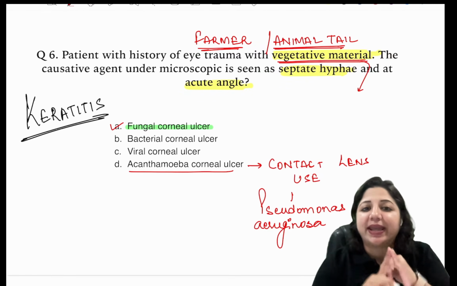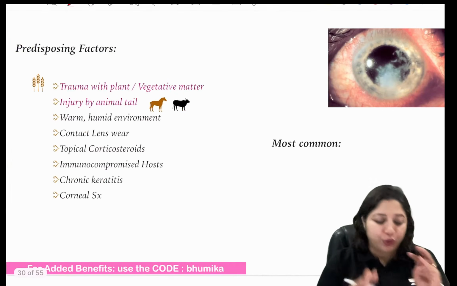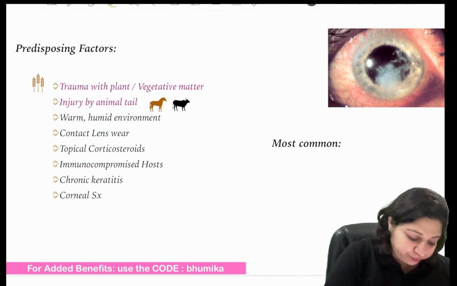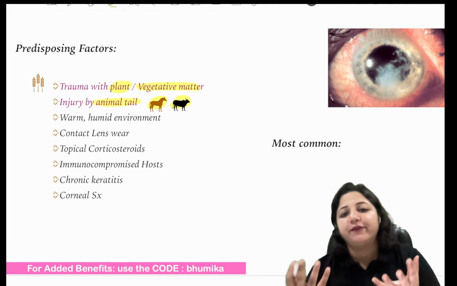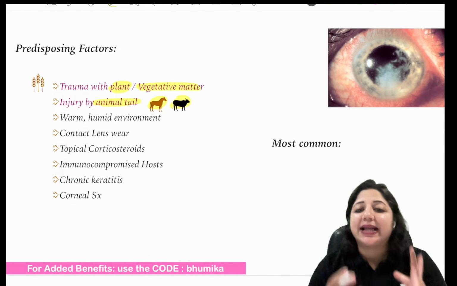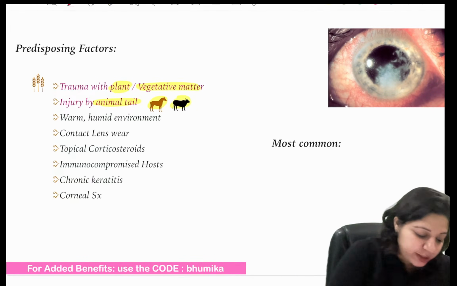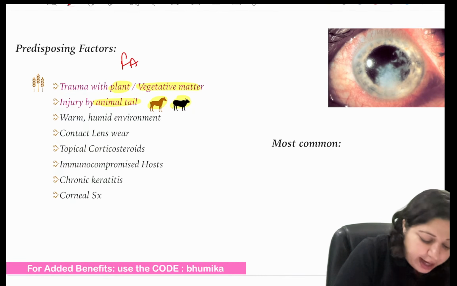So I told you, anytime the question talks about trauma with plant or vegetable matter or animal tail, it is always fungal keratitis. Which occupation is more exposed to this? The farmers.